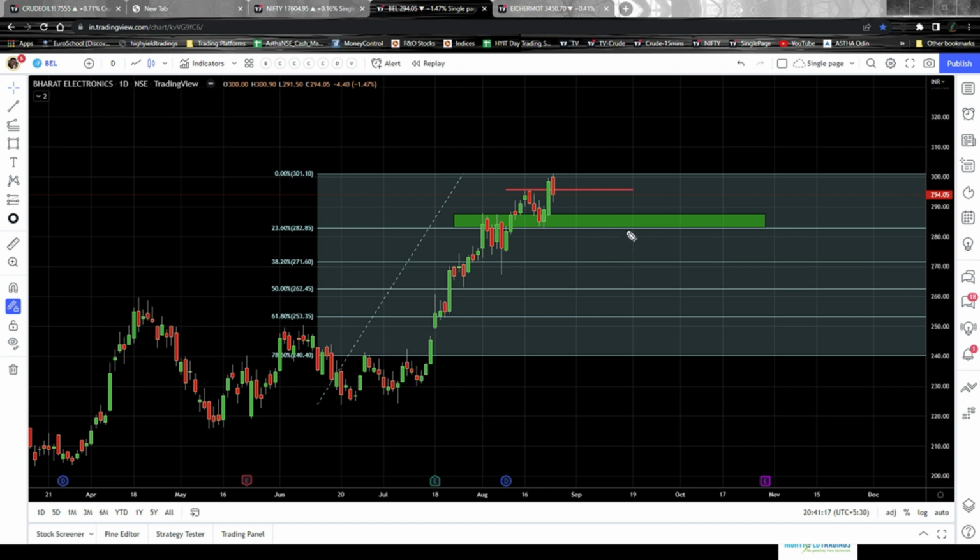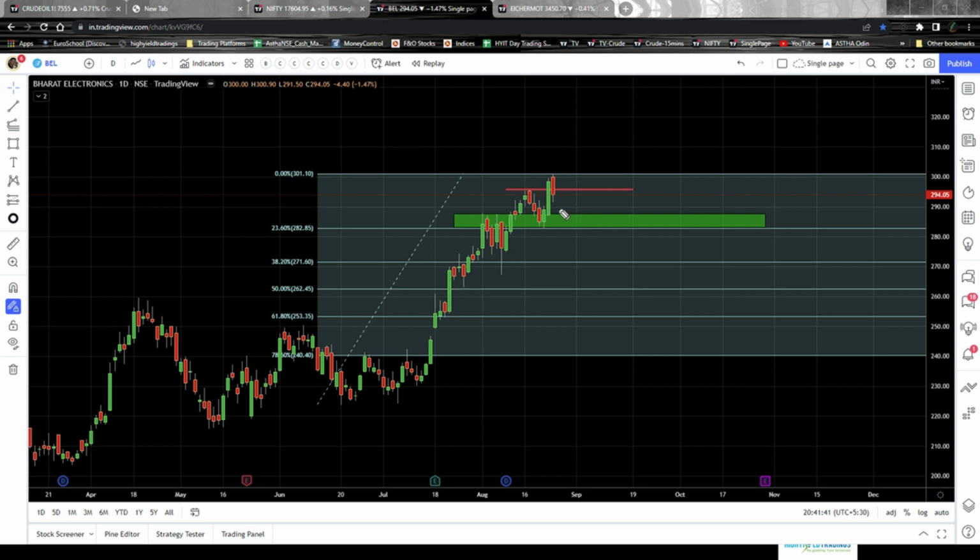And whenever we get an area of confluence, we can assume or anticipate that the stock prices can come down to the area of confluence and then shoot up again. So that was the explanation about the green zone that you see here. You can name it as the area of confluence or a support zone or a support level, anything.